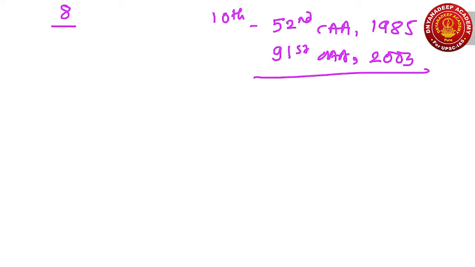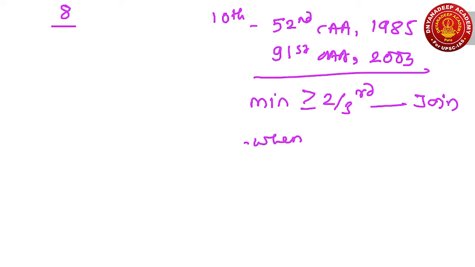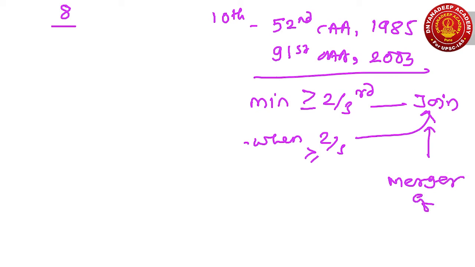Means to not get disqualified, minimum 2/3 or more of the members of a political party should join another political party. When 2/3 or more of the members join another party, it is called a merger of political parties. Remember this, right?